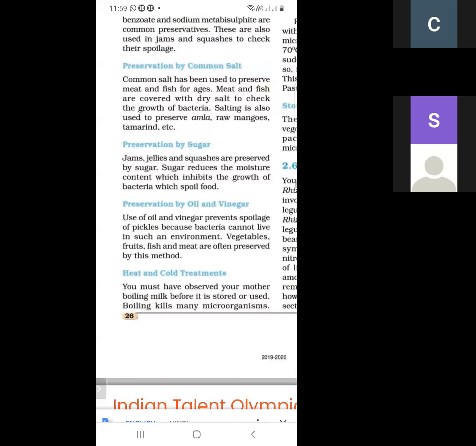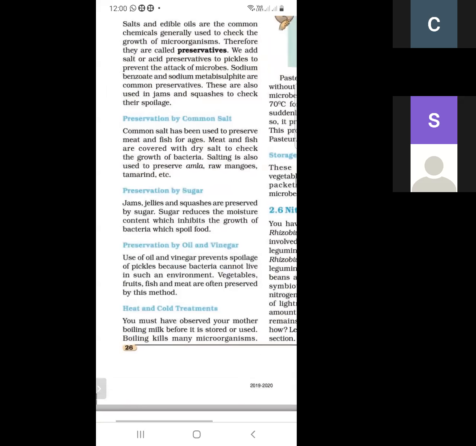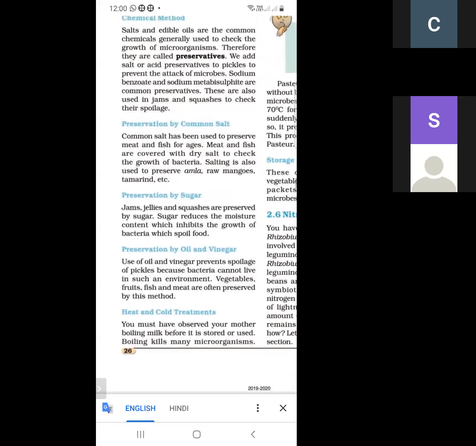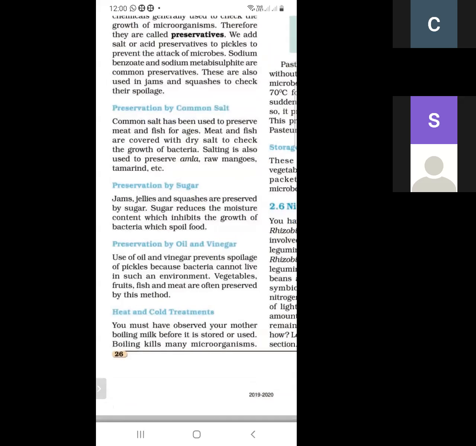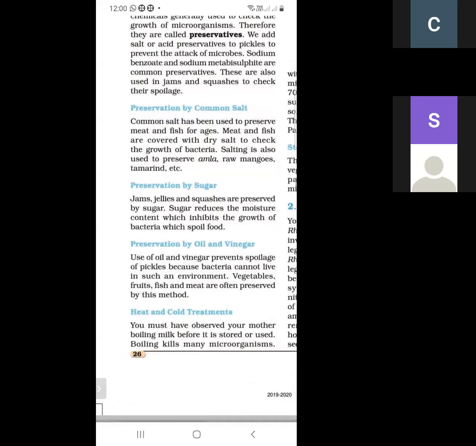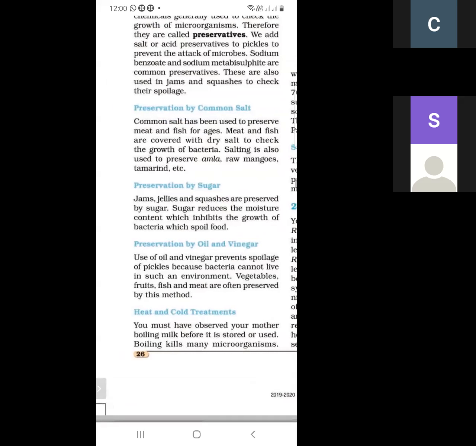So these are the methods for preservation. First is the chemical method, and second is preservation by common salt. Next is preservation by sugar, and next is preservation by oil and vinegar. And the next method is heat and cold treatments.